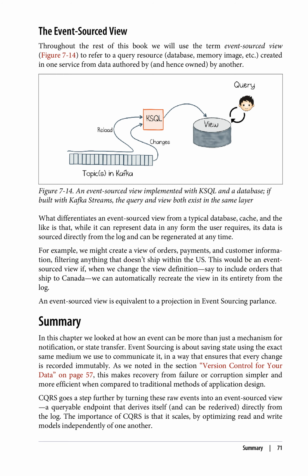The importance of CQRS is that it scales, by optimizing read and write models independently of one another. We then looked at various patterns for getting events into the log, as well as building views using Kafka Streams and Kafka's Connect interface and our database of choice. Ultimately, from the perspective of an architect or programmer, switching to this event-sourced approach will have a significant effect on an application's design.